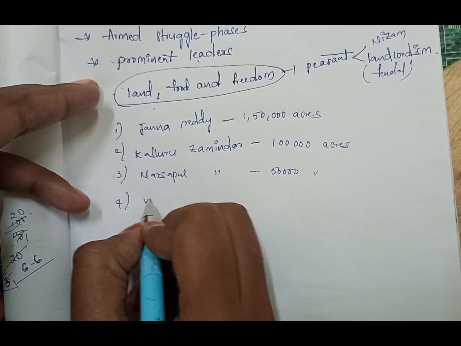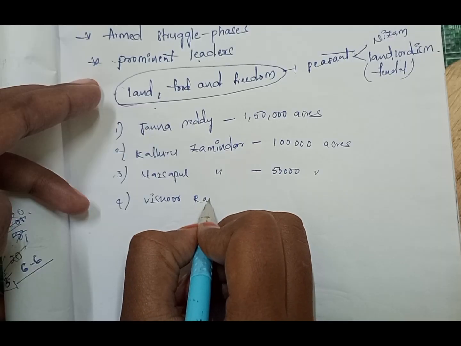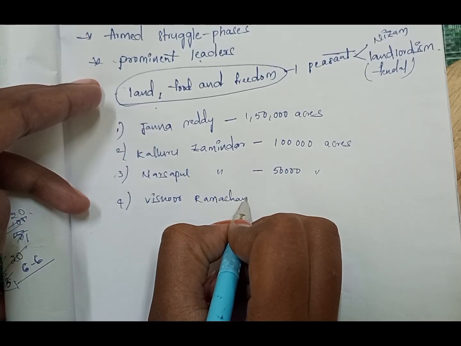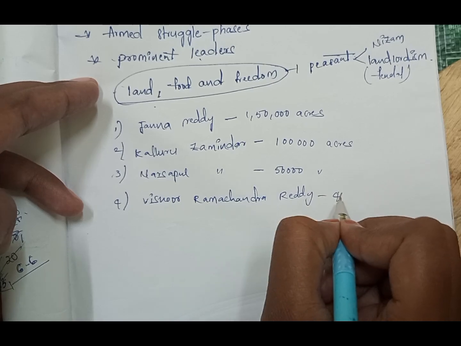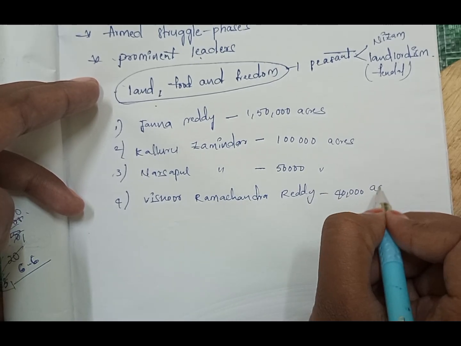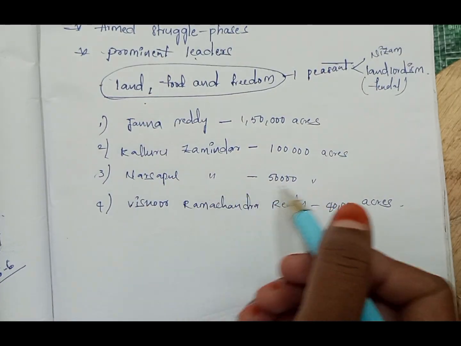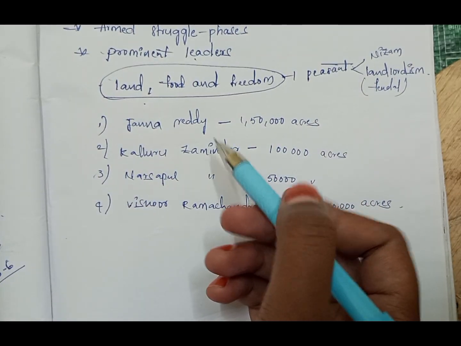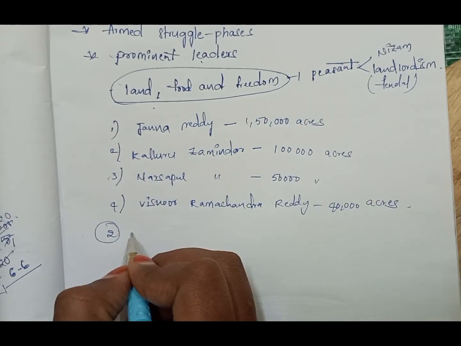And the fourth one is Vishnu Ramachandra Reddy, the Deshmukh. He contained 40,000 acres of land. So against the landlords, this revolt happened. That is the first reason. And the second reason is about the Nizam